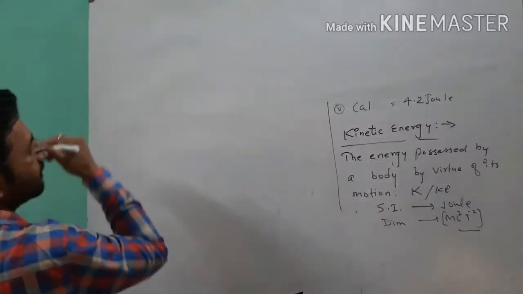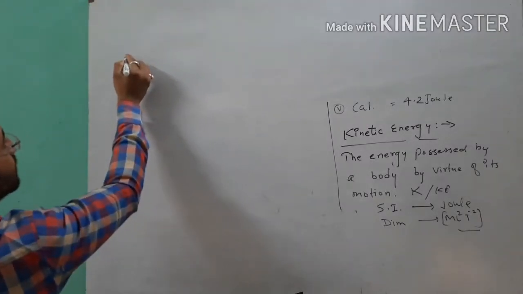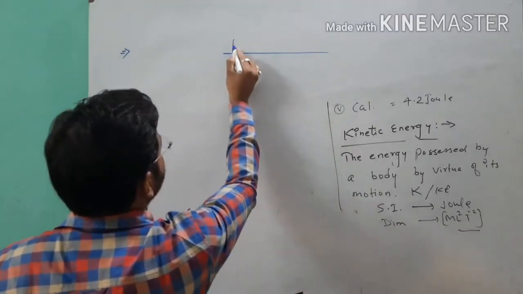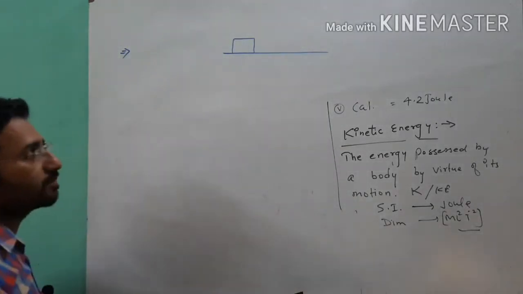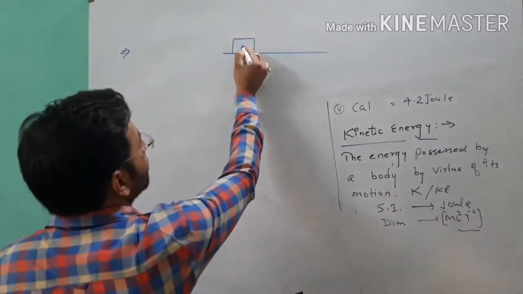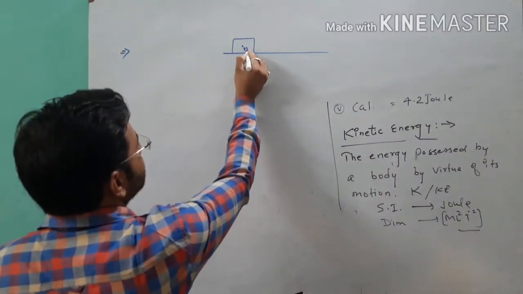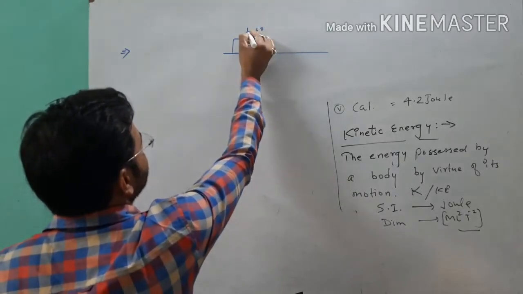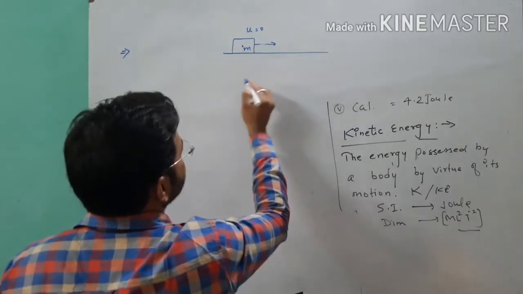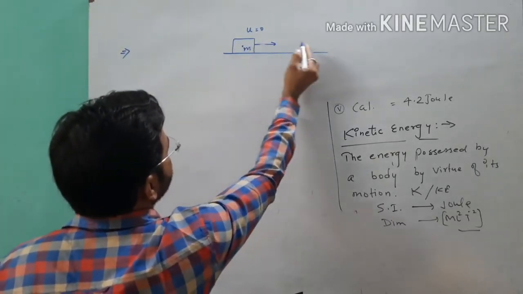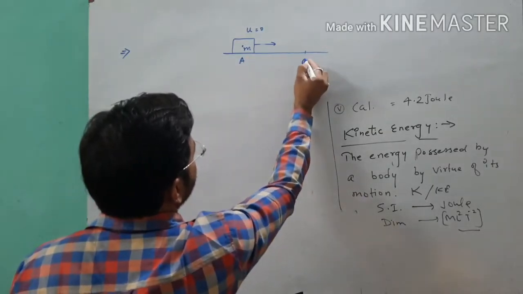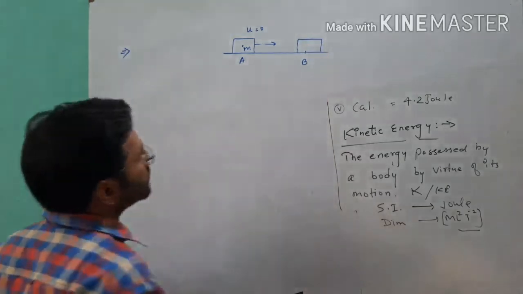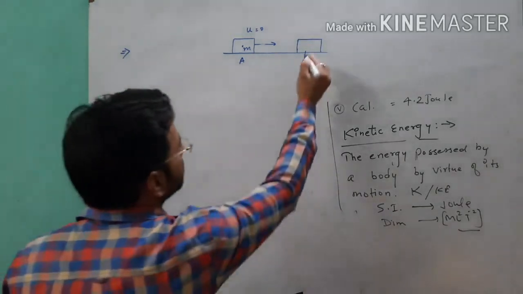So see here, I will start my derivation with the statement: suppose a body of mass m, initially at rest, u equals 0, and on applying some force, the body displaces its position from point A to point B. It means that the body is changing its position, so the body is in motion.